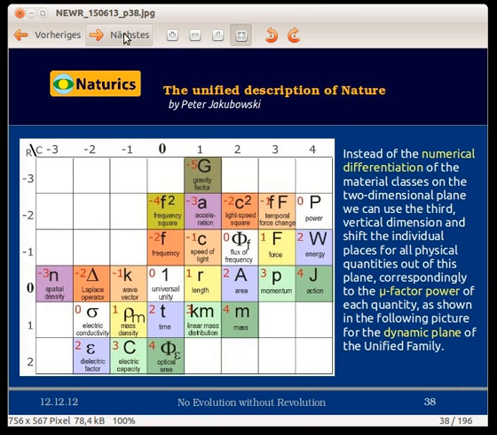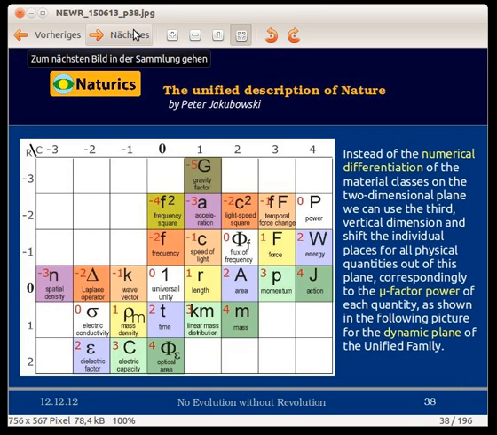The exponents of the material factor μ for each physical quantity are explicitly shown here with the red numbers between -5 to +4. Let us note that these numbers increase from left to right with a step 1, and from the top to the bottom with a step 2. It is because the material horizontal axis means a multiplication with the quantum dimension r, for which the material exponent is +1, whereas the spiritual vertical axis means a multiplication with the quantum period t, for which the material exponent is +2.